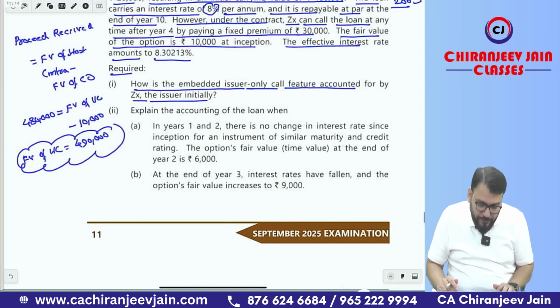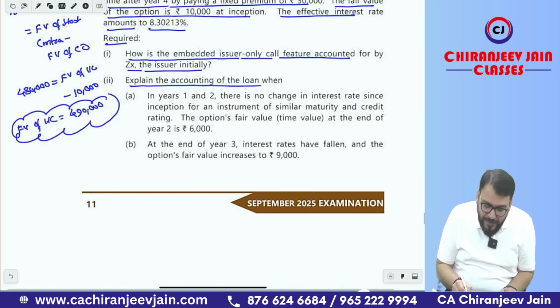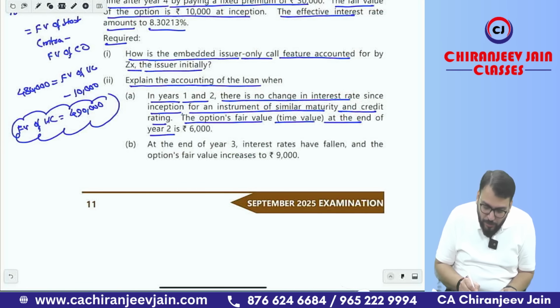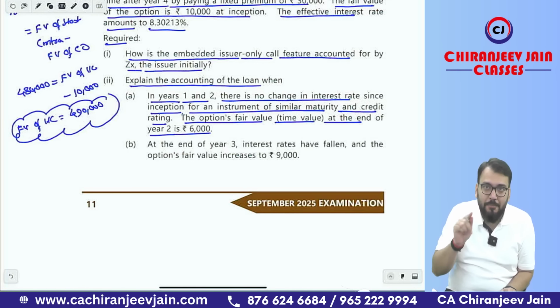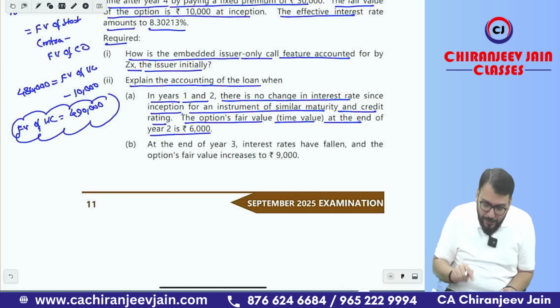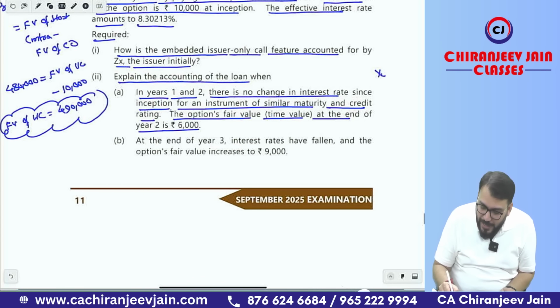Then what is given in the question? Explain the accounting of the loan when in year 1 and year 2 there is no change in the interest rate since inception for an instrument of similar maturity and credit rating. The option fair value, that is time value, at the end of year 2 is 6,000. It means at the end of year 1 there is no change in the fair value of option, but at the end of year 2 it becomes 6,000. Initially at y0 it was 10,000, at y1 it was still 10,000, but at y2 it becomes 6,000.